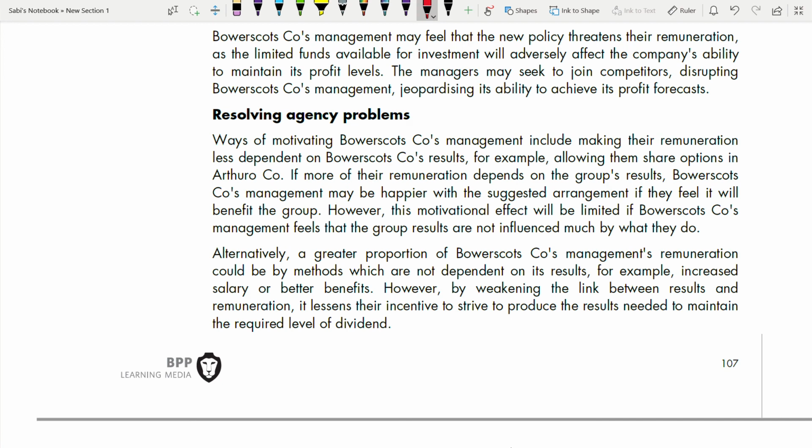However, this motivational effect will be limited if the subsidiary company's management feels that the group results are not influenced much by what they do. Right? They have to be convinced by the parent company that the subsidiary has an influence on the group result. Then only they will feel motivated.